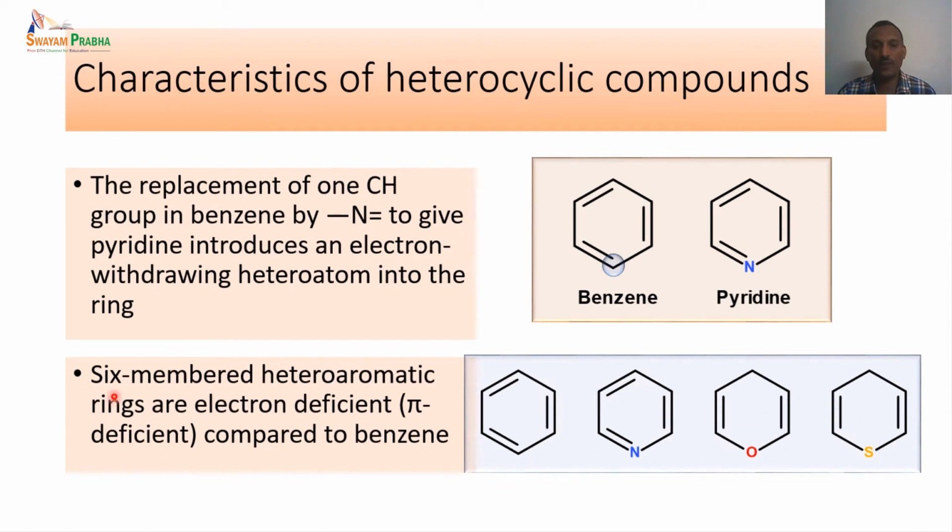So in other words, the 6-membered heteroaromatic rings are basically electron deficient, that is pi deficient, compared to benzene. Because the nitrogen, oxygen or sulfur heterocycles have an electron withdrawing nature, they pull the electrons towards themselves. So the ring becomes electron deficient. When we study the reactivity of these compounds, we will understand how this effect affects the reactivity of heterocyclic compounds.